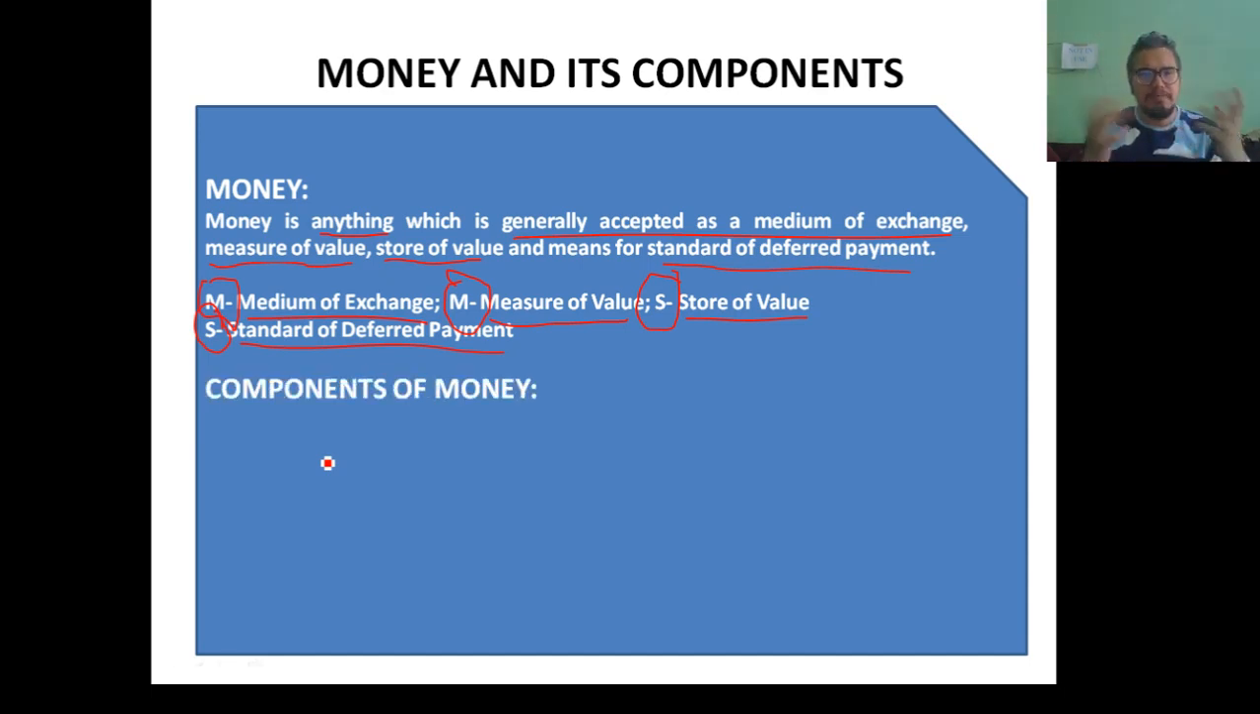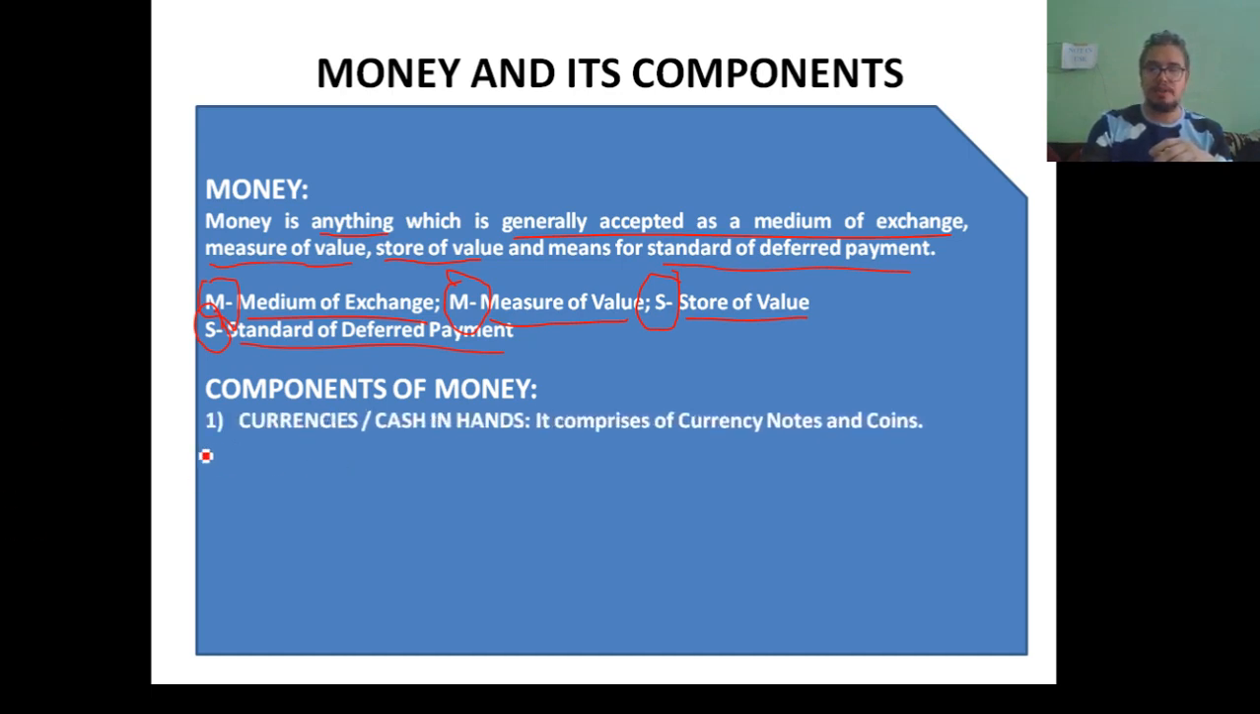What does money comprise of in today's world? Okay, first thing is money comprises of cash in hand or currencies. Cash in hand or currencies simply means the currency notes and coins which we use for making payments in our daily life.